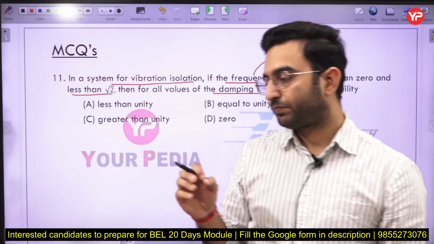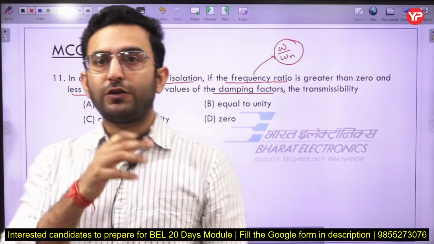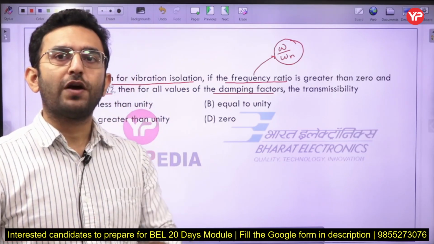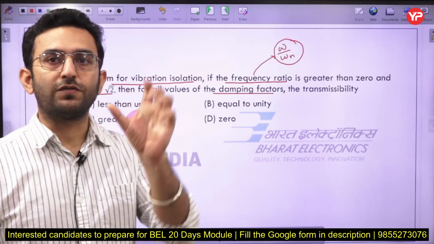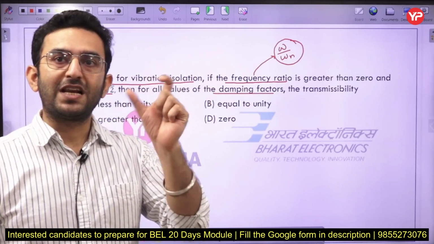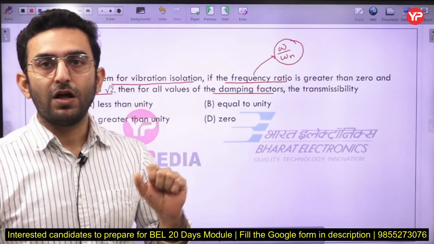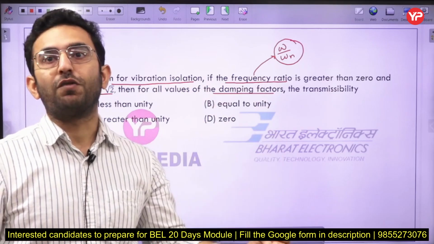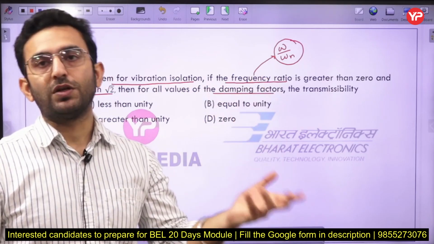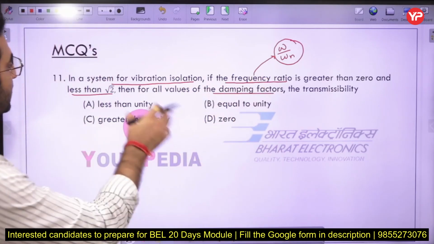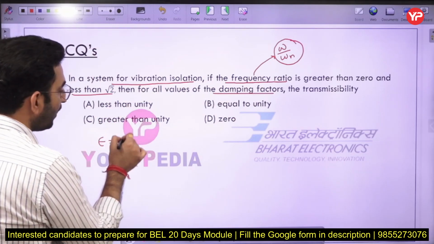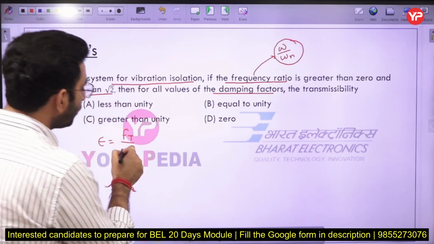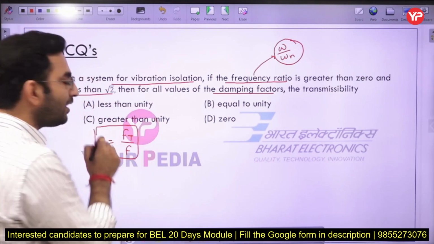Actually what happens here, see, whenever you are installing any machine in a structure or in a building, first of all you have to understand that when the machine runs, there are some unbalanced forces which come into the picture, which basically create the vibration in the machine itself. Now the unbalanced forces produced in the machine get transmitted to the foundation, or I can say to the structure or to the building here. So basically transmissibility is defined as the ratio of the transmitted force to the foundation divided by the total unbalanced force which is produced in the system here.